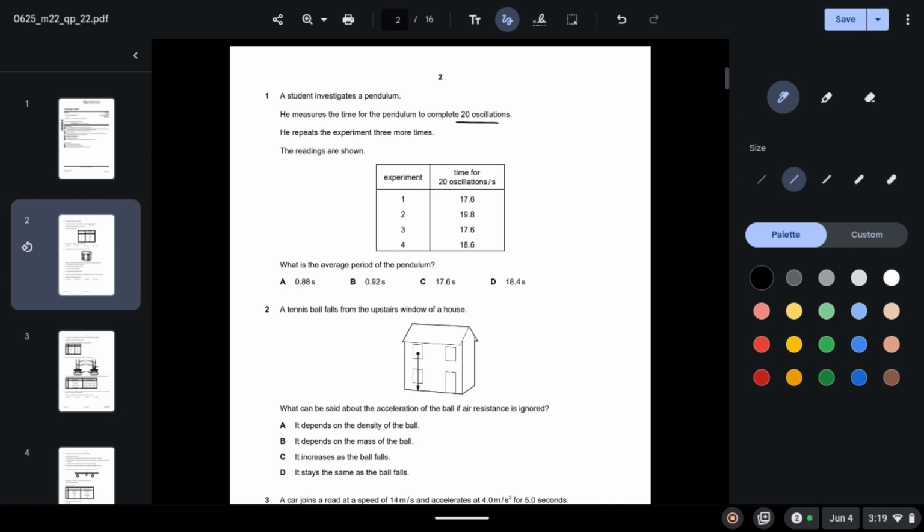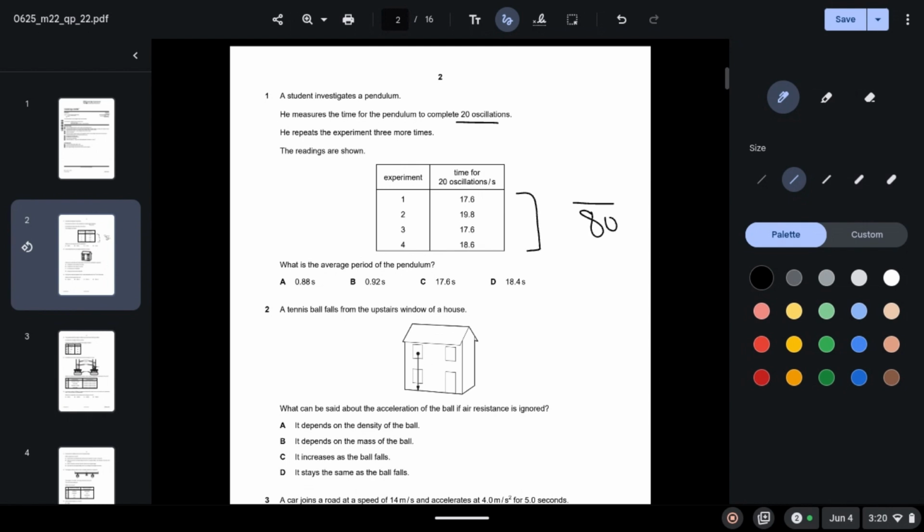So the average period we can find out by taking the average time, by adding all the times and then dividing it by the total oscillations, which is 80, because we did the experiment 4 times and each time we did it for 20 oscillations.